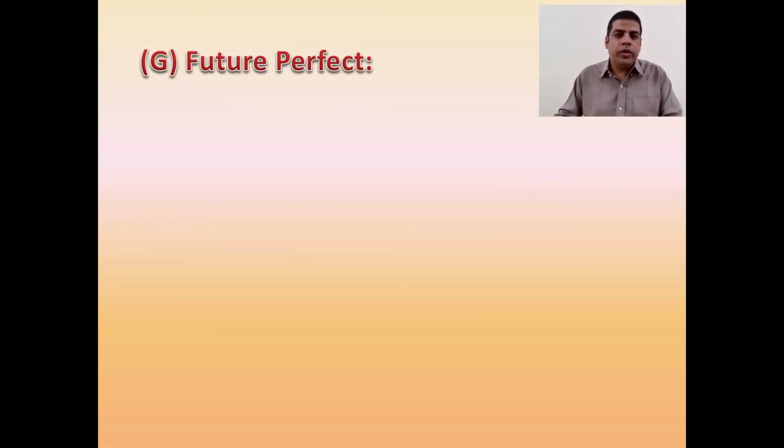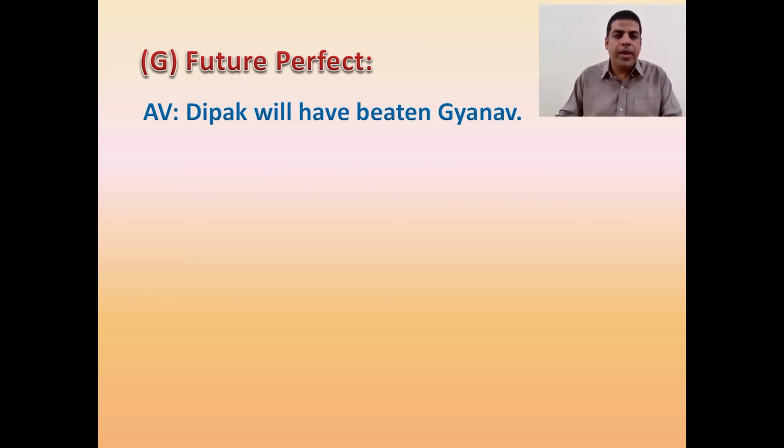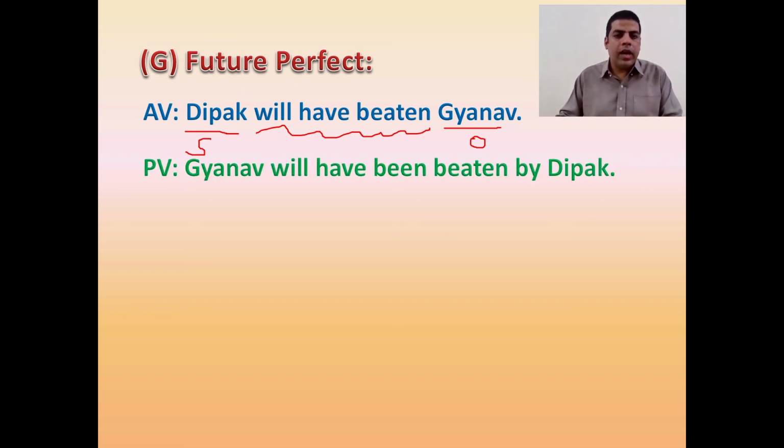Let's begin with future perfect structure. Here, look at the first example. Deepak will have beaten Janav. The subject is Deepak. The object is Janav. Will have beaten is the future perfect sentence structure. And while converting that one to passive, what you have to do is will have been will be added and then beaten is anyhow V3 form, so that will be there. So the answer is going to be Janav will have been beaten by Deepak. So by preposition we have added there.